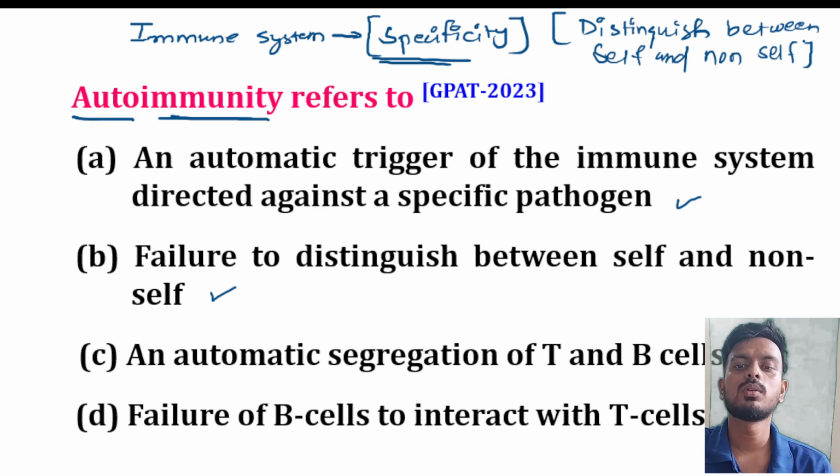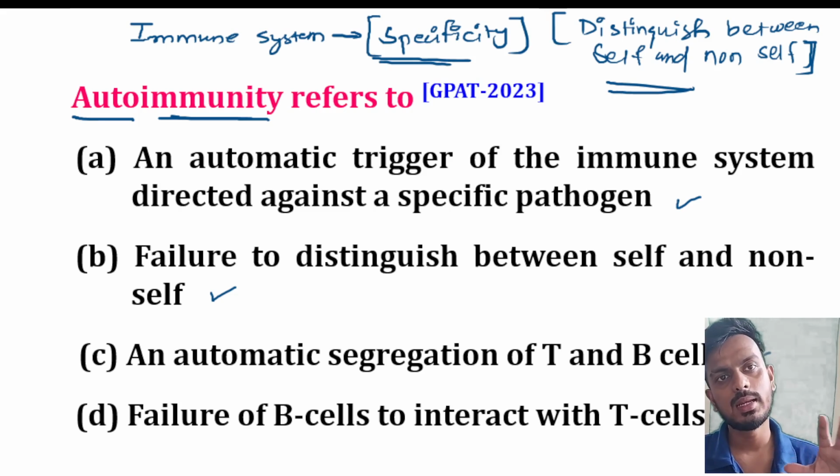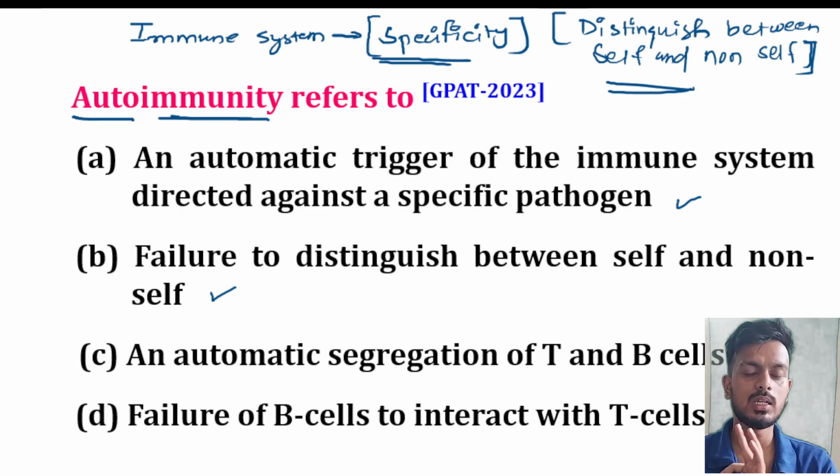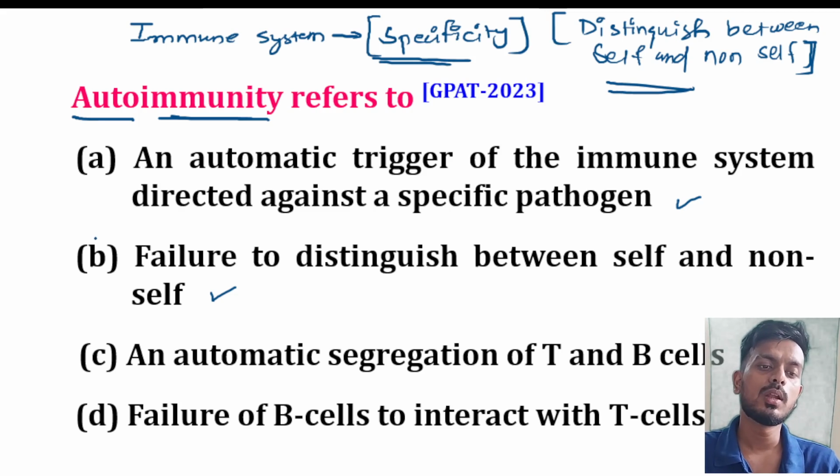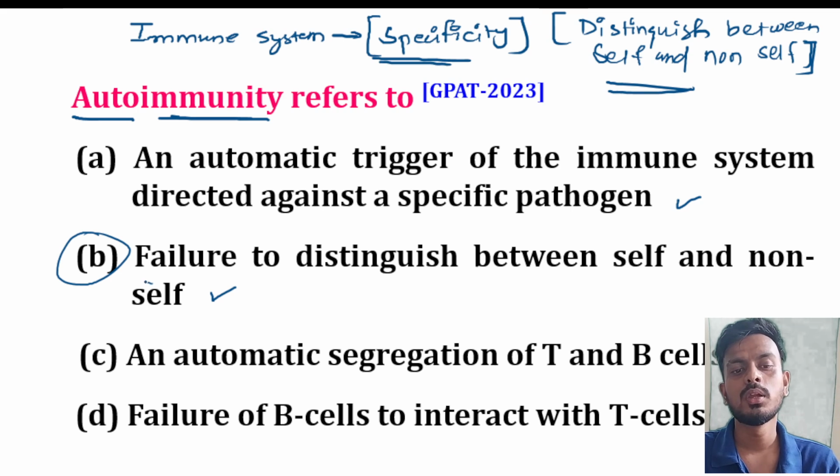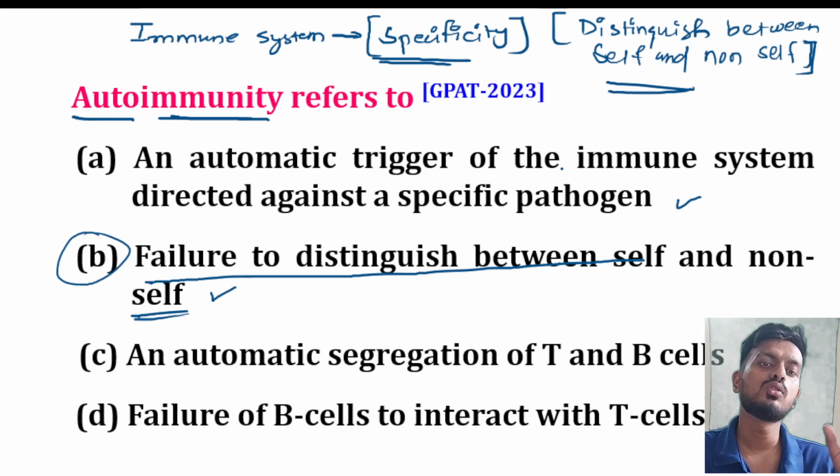If the ability to distinguish between self and non-self is reduced, that leads to the development of autoimmunity. So here the correct answer is option B, failure to distinguish between self and non-self.